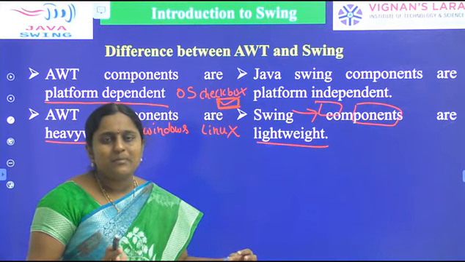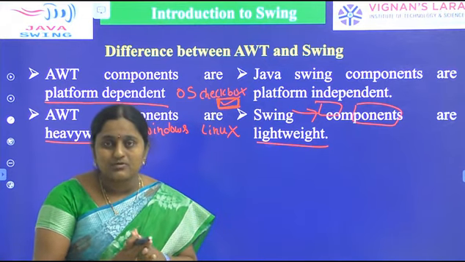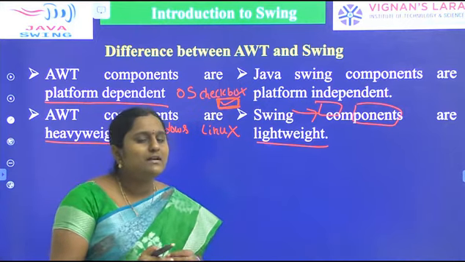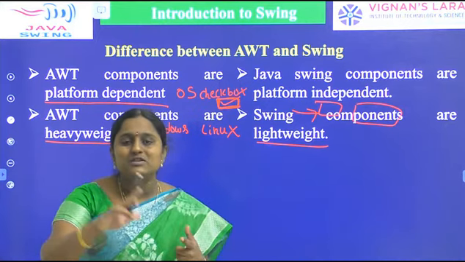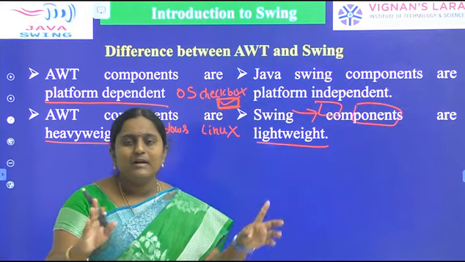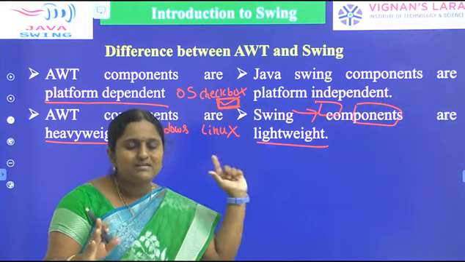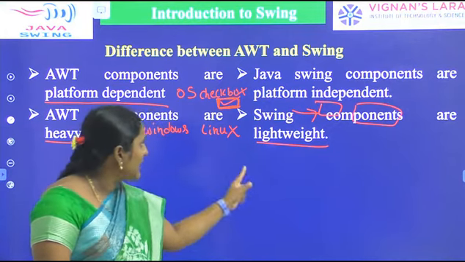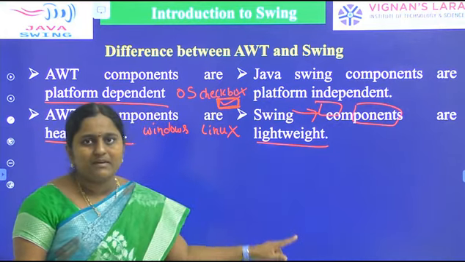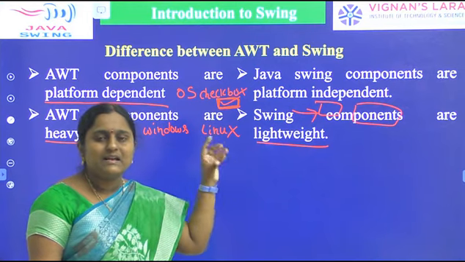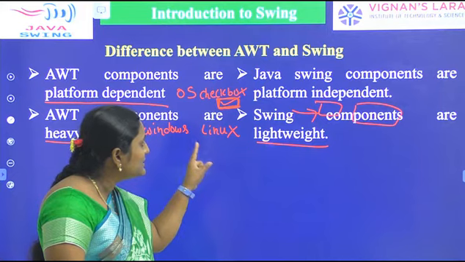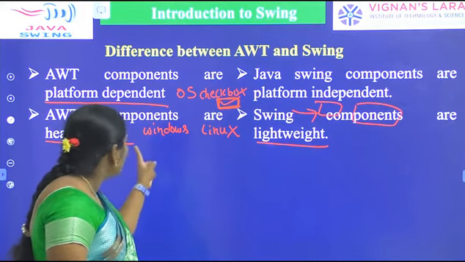Lightweight means, suppose we execute Swing components in the Windows operating system. Here Swing components do not depend upon the operating system's native code. They only depend upon the Java programming language. Swing components are written in Java, so they depend upon only one programming language, that is Java. That's why Swing components are lightweight and AWT components are heavyweight.